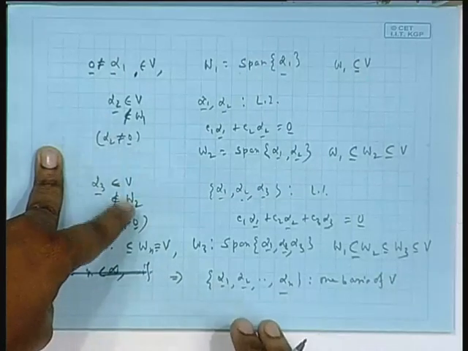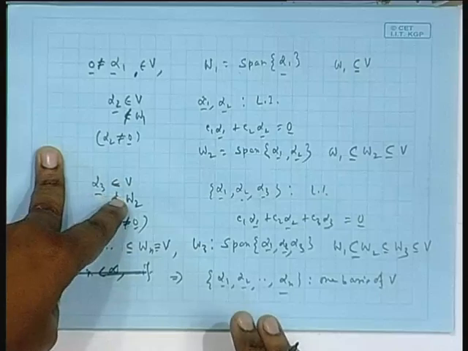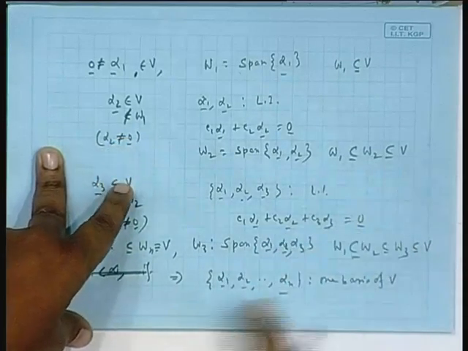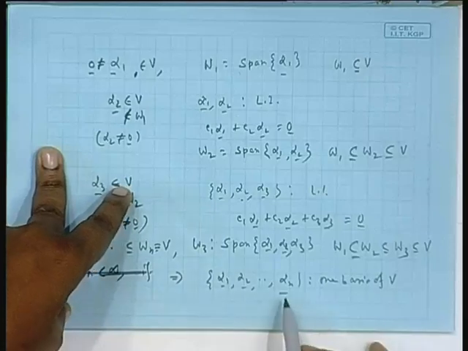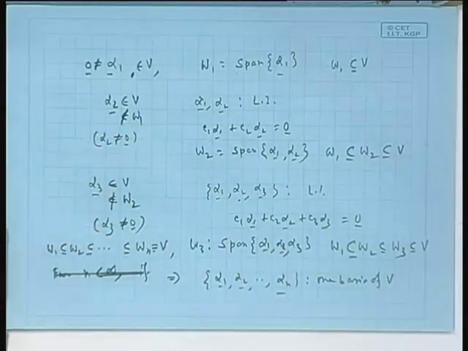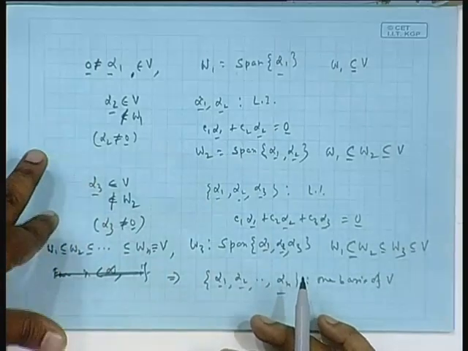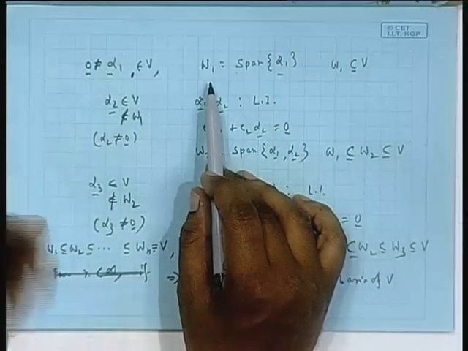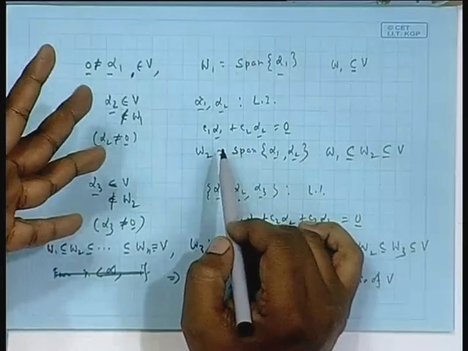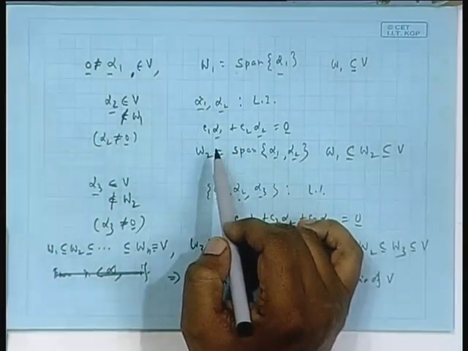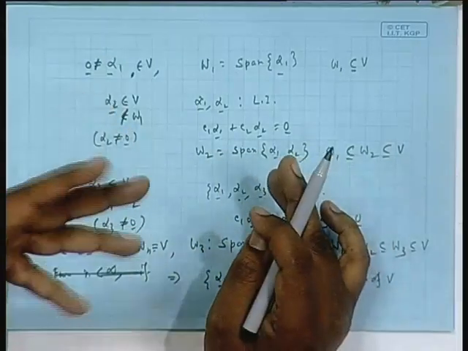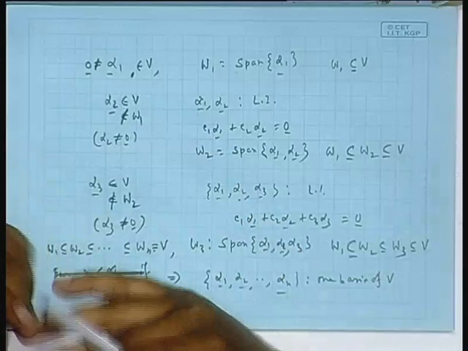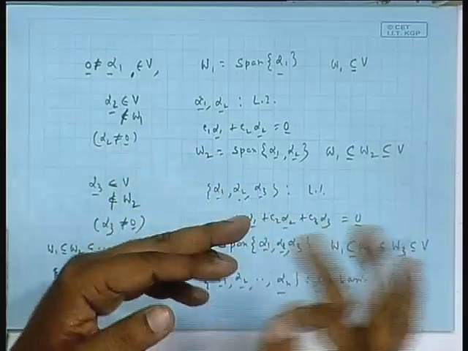Have you understood what I said? That there is nothing unique about basis. Through examples it will be clear later. I can start at alpha 1, then alpha 2, alpha 3, or I can start at some beta 1, find the space spanned by that, go outside that, pick up a beta 2. So, beta 1, beta 2, again find the space spanned by that, go outside that, pick up another fellow beta 3. This way also you can get beta 1, beta 2, beta 3 and nested subspaces, one contained in another, that also contained in another.